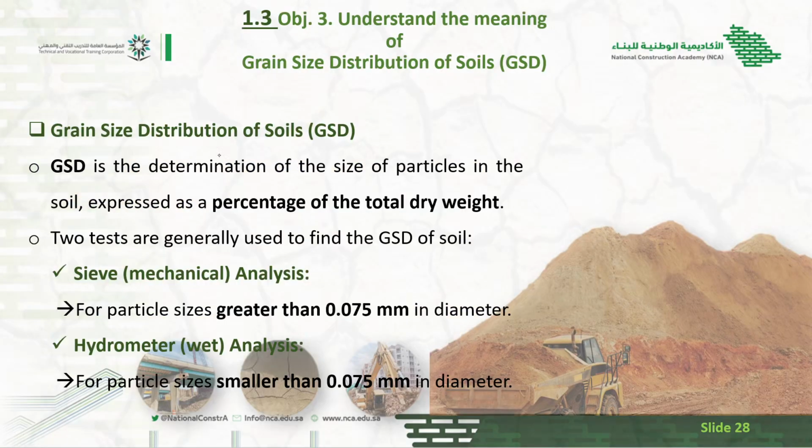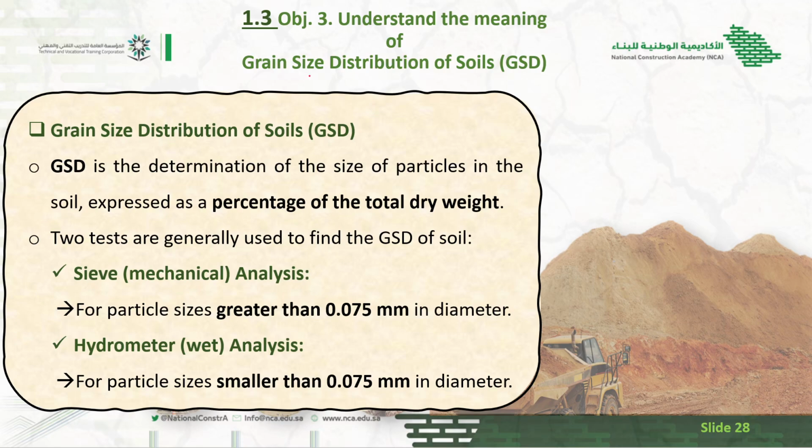Grain size distribution. What does grain size distribution mean? We already discussed this in concrete technology, in sieve analysis. Grain means each particle, size means how big or small it is, and distribution means to divide, either big or small. So grain size distribution determines the particle size in soil, expressed as a percentage of total dry weight.